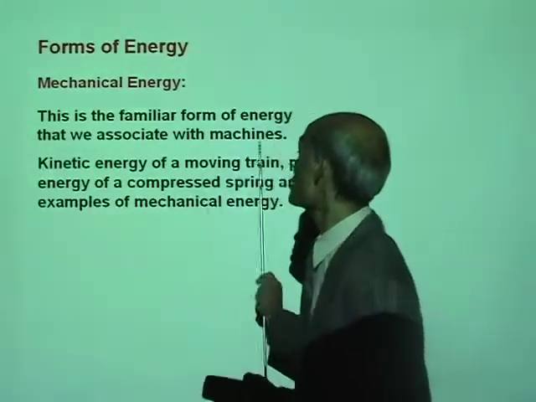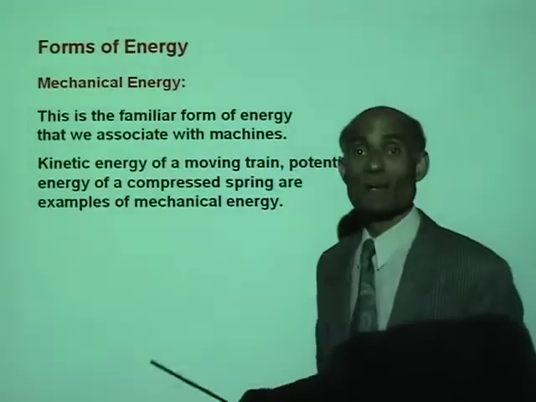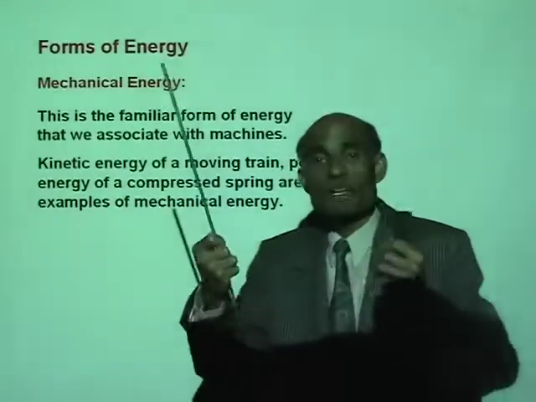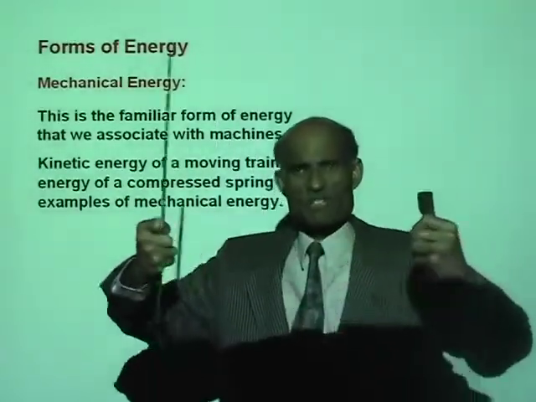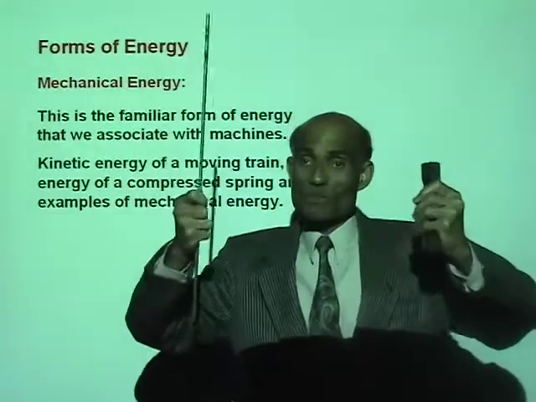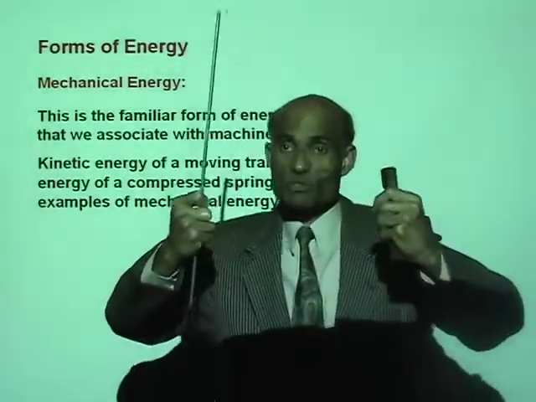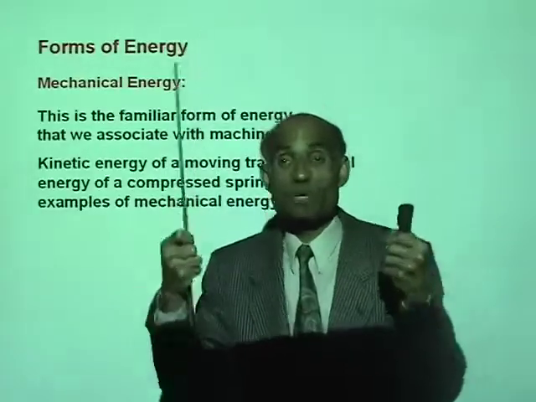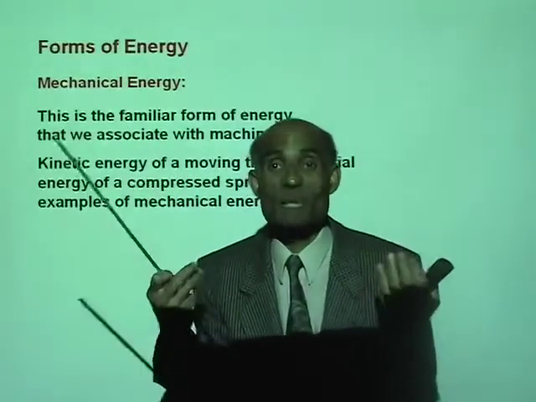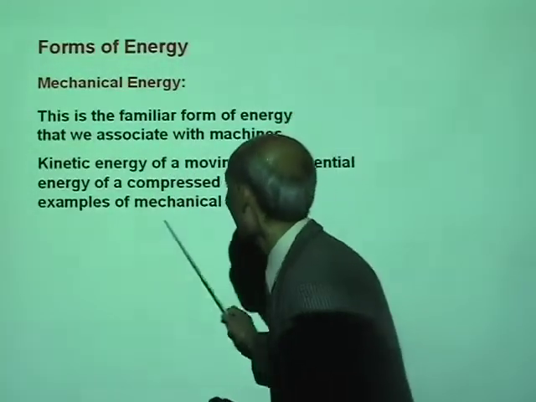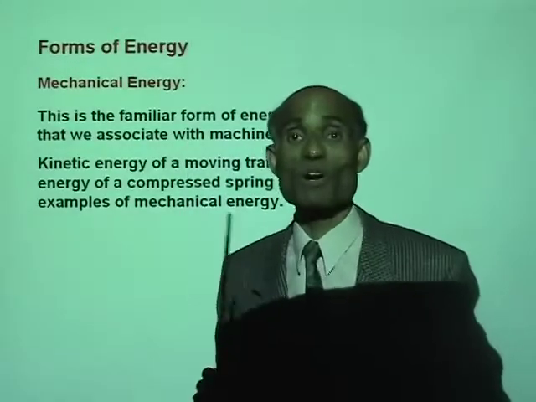Now, kinetic energy of a moving train, potential energy of a compressed spring or a stretched spring. You know that if you compress a spring or stretch a spring, it has potential energy because it is capable of doing work. And all these are examples of mechanical energy.